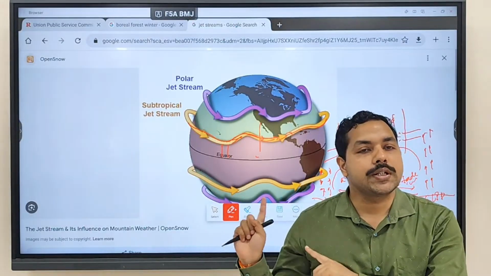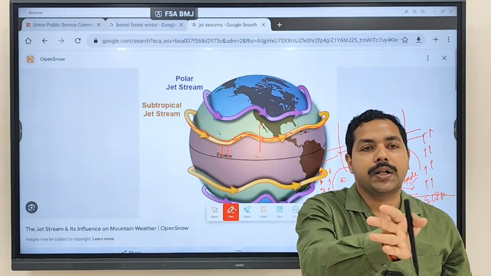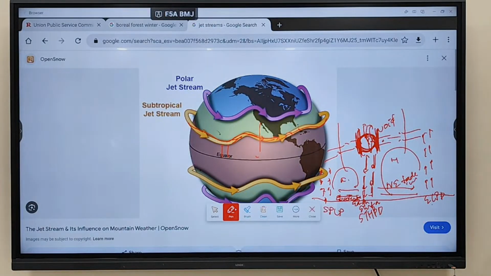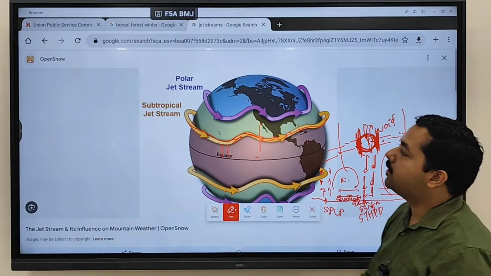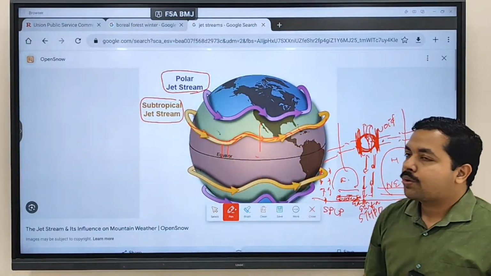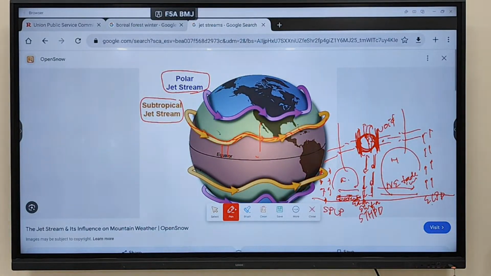So this is how jet streams are created. Where? In the upper atmosphere, and they blow only in the narrow concentrated band region. So you are seeing two types of jet stream mentioned. One is called the subtropical jet stream, another is called the polar jet stream. Two types of jet stream are mentioned.